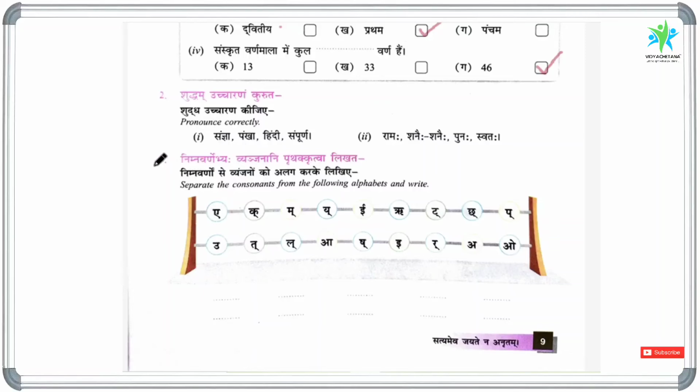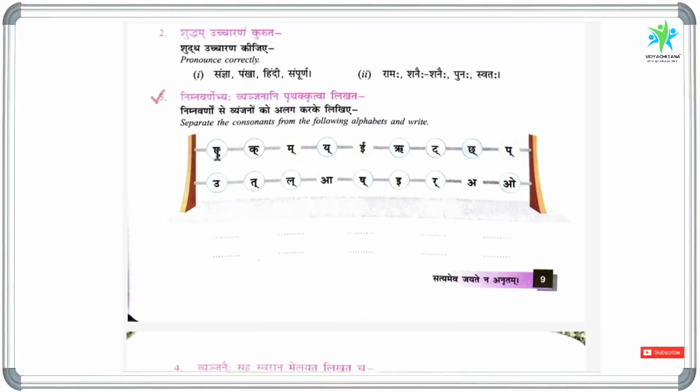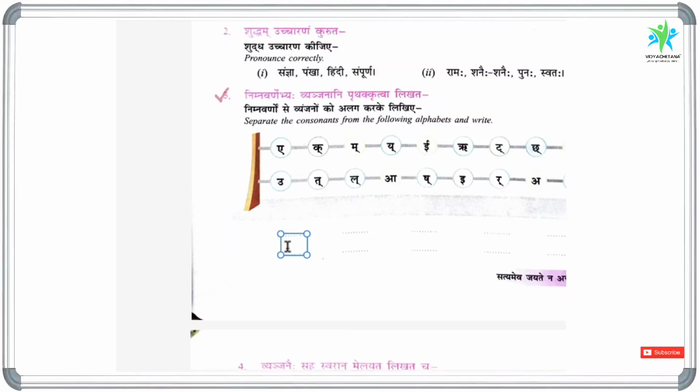Now come to the third question. Nimna varnebhyah vyanjanani prathak kritva likhata. Separate the consonants, that is vyanjana letters, from the following alphabets and write in the blank. The first letter A, it is called swara, so we are not writing it in the blank. And the second letter is kahalant. Kahalant is a vyanjana letter. Now come to the next letter, mahalant. It is again a vyanjana letter.